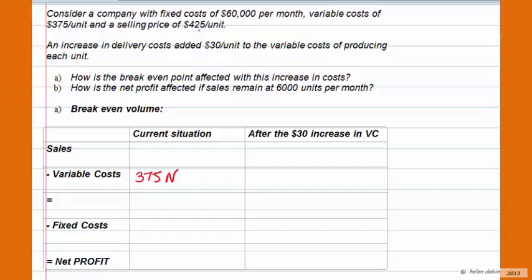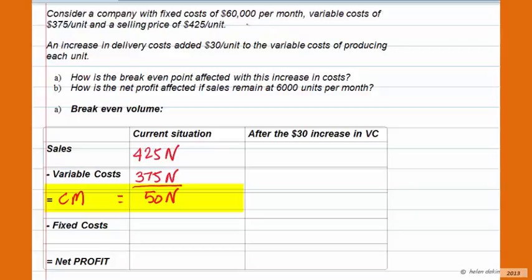Our selling price is $425 per unit, so our sales are going to be $425 per unit times the number of units. That leaves us with a contribution margin or a gross profit of $425 minus $375 or $50 per unit times the number of units.